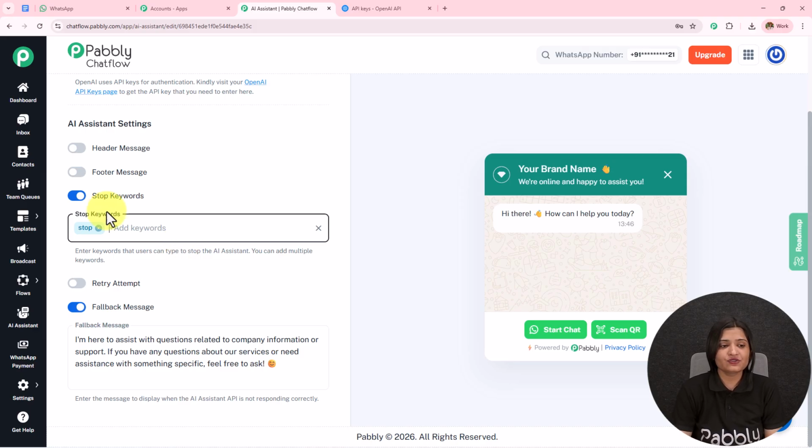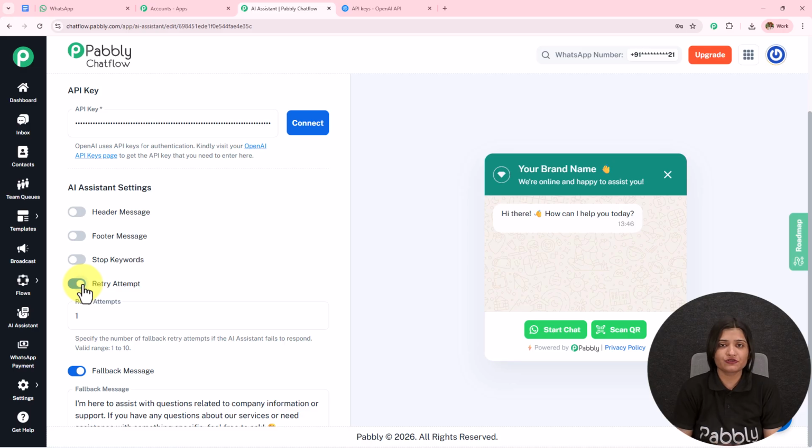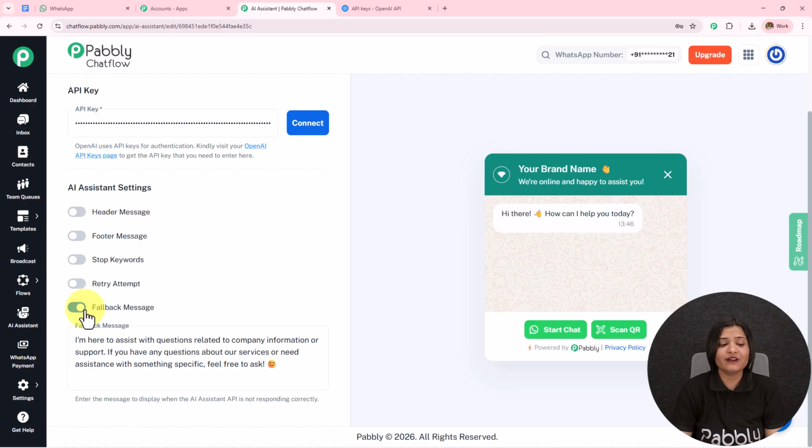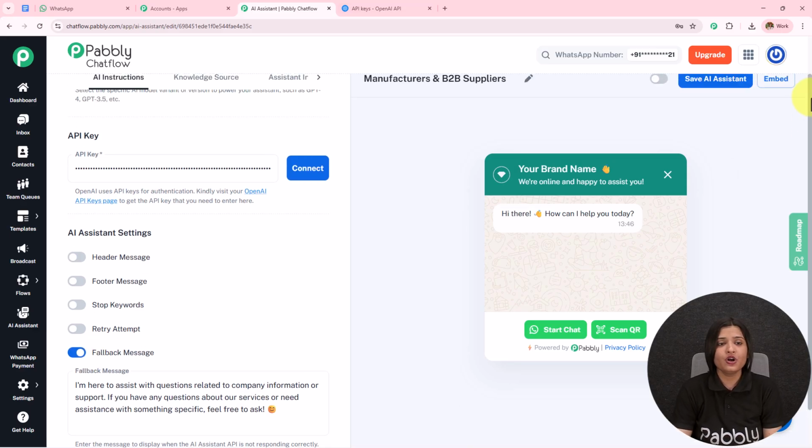Then we have this retry attempt. When the API is not responding, the number of retry attempts the AI agent makes to give the answer is this retry attempt. The valid range is 1 to 10. You can set this according to your choice and preference. The final one is this fallback message. It says, I am here to assist with questions related to company information or support, which I have written. You can also enter a fallback message where you add your contact details and company information, so that if the API is not responding and the AI agent is not able to solve the query of the user, at least your contact details are sent to that user or customer.